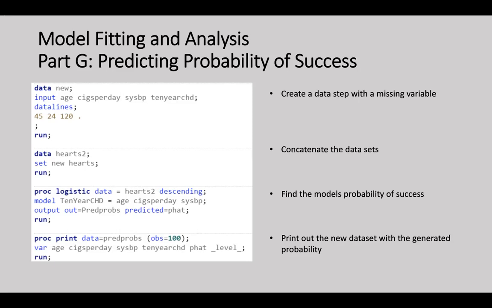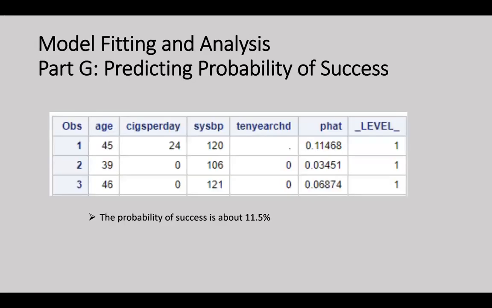By creating the dataset, an observation is made to combine the real dataset with the hidden wide trick dataset. A new dataset is created to combine and concatenate the two datasets into one. Once both datasets are combined, a proc logistic is used on the dataset to find the predicted probability of success. Once a probability of success is created through proc logistic, a proc print is used to print out the probability of success based on the inputted variables.